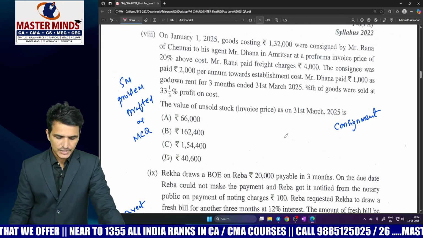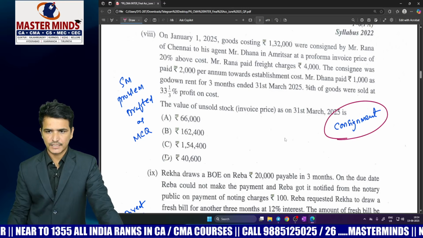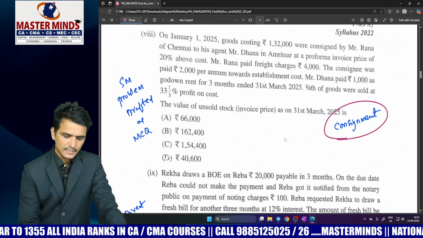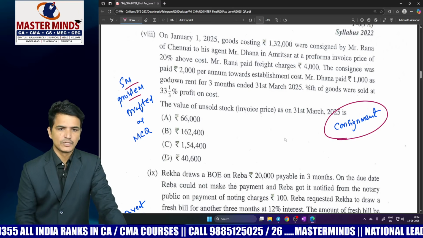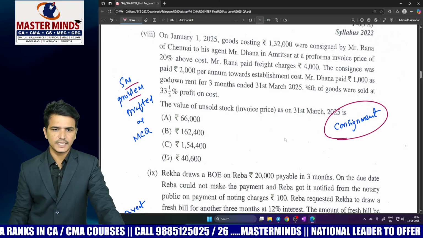Next coming to MCQ number 8. This MCQ number 8 is given from the consignment chapter, and if you see, it is a direct study material problem. Whatever the study material problem we have, that one is given as an MCQ in the examination.